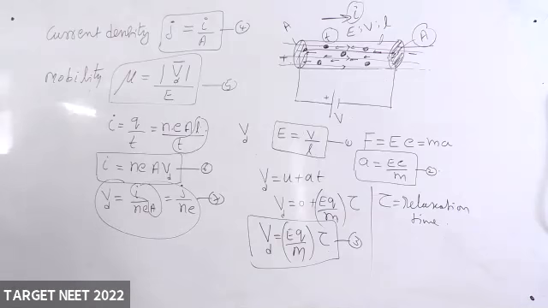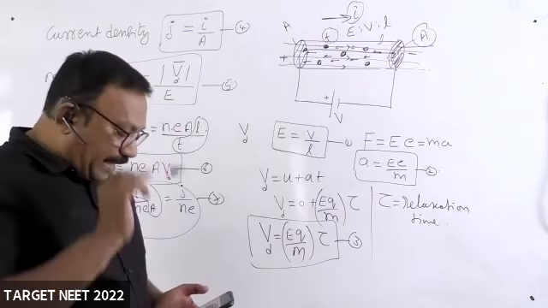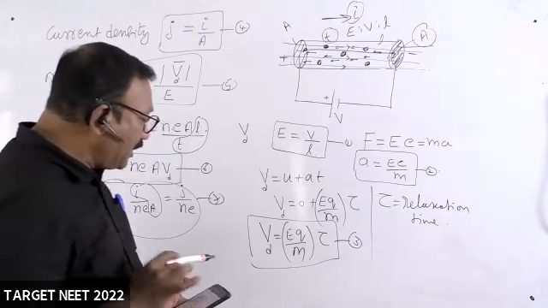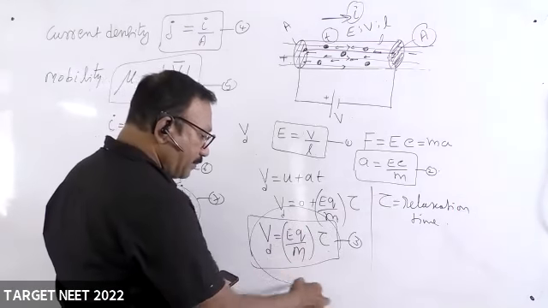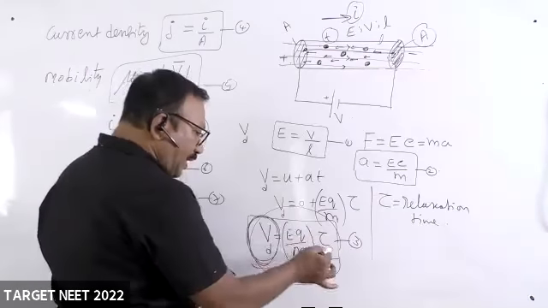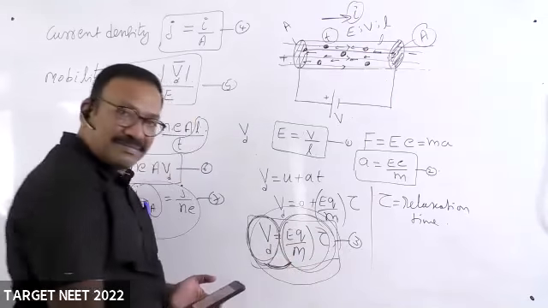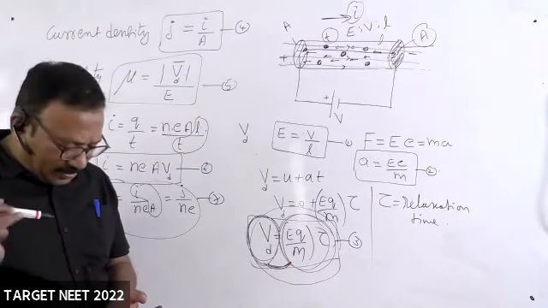See, there is a question. Drift velocity. On the left hand side, he gave drift velocity, and you have to match it with the expressions given on the right hand side. So you have to match these two. Next.